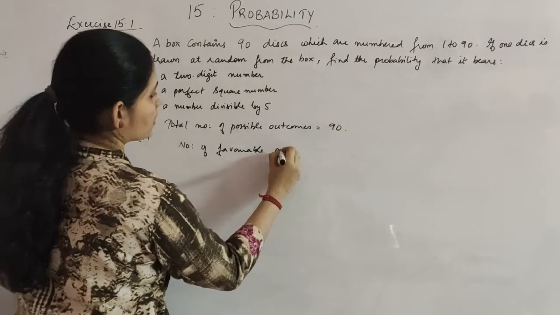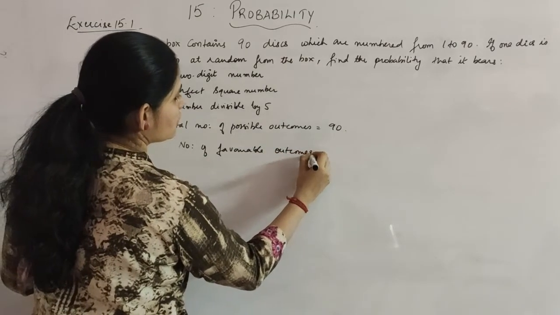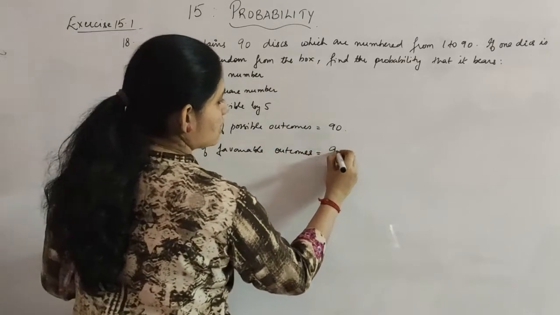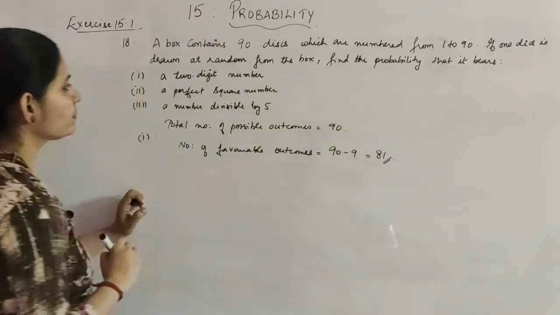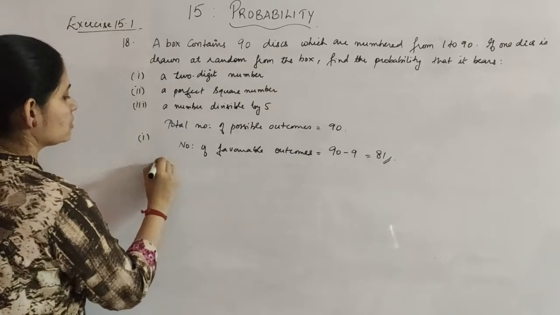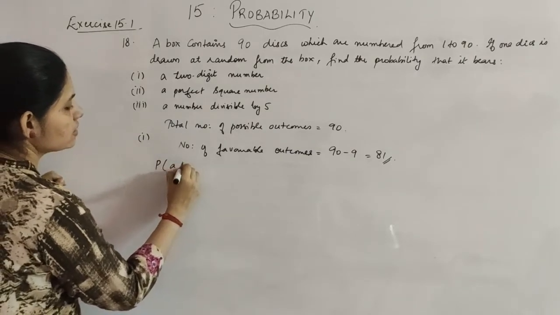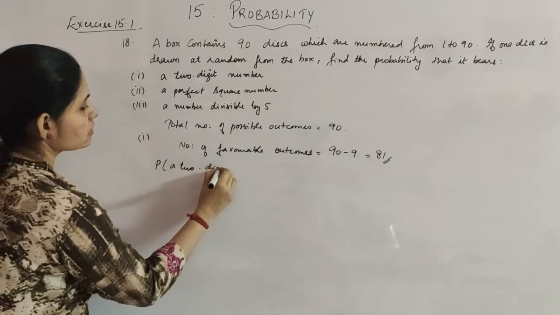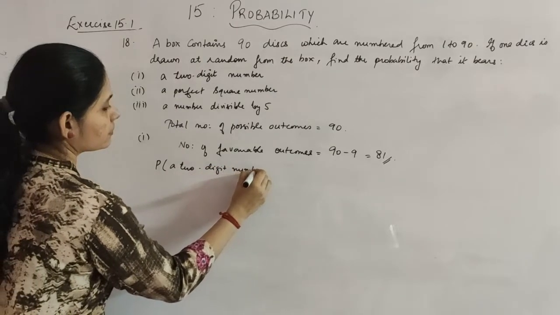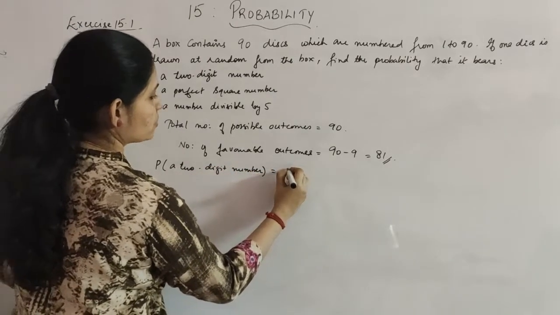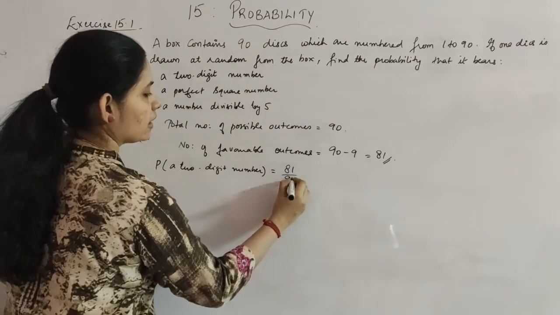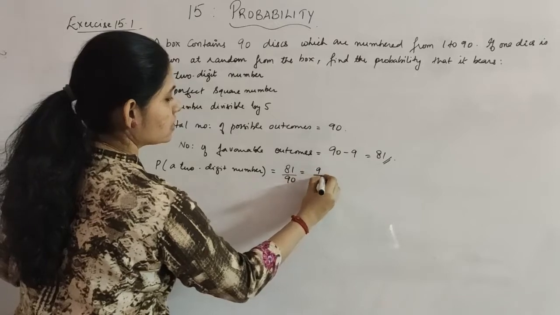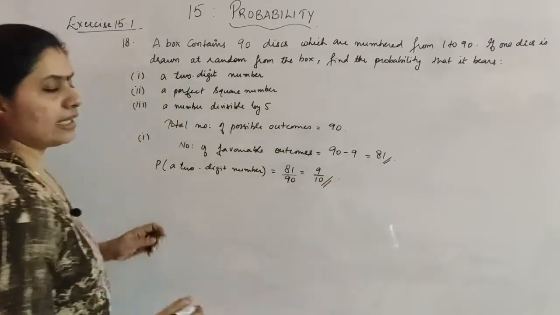The number of favorable outcomes for the first case will be 90 minus 9, which gives you 81. Okay. Now you can find the probability of getting a 2-digit number, which is equal to 81, that is number of favorable outcomes, divided by 90. Okay, so it is 9 by 10.